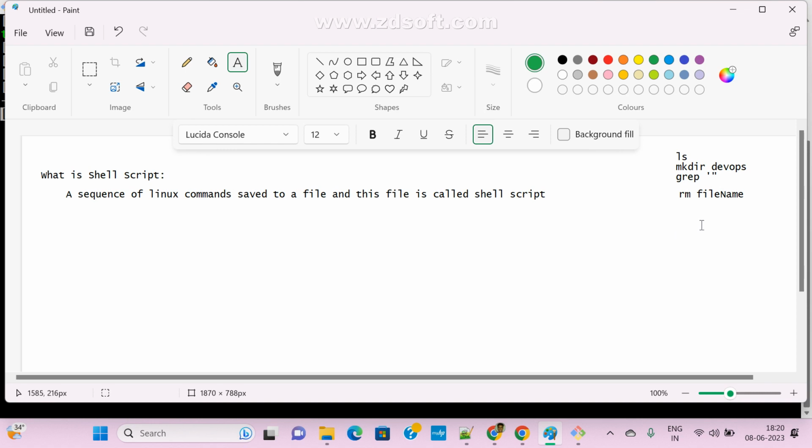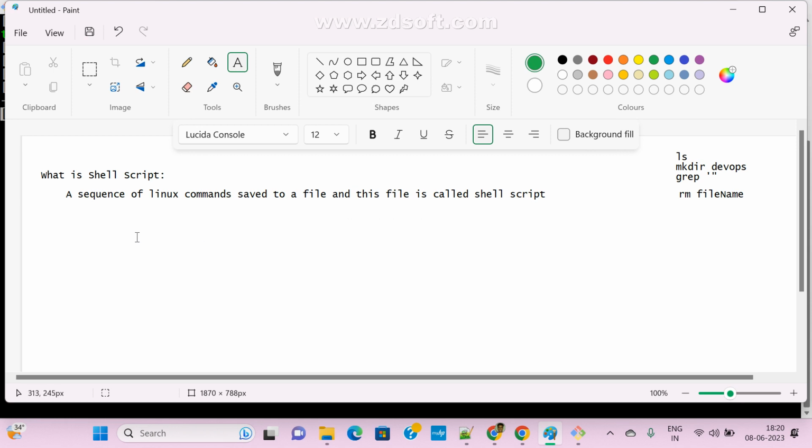Now understand? Clear, Shravani? Yes, sir. Okay, so now I want to execute multiple Linux commands, and there is a right order. So here, a sequence of Linux commands saved into one file, and that file is nothing but a shell script.